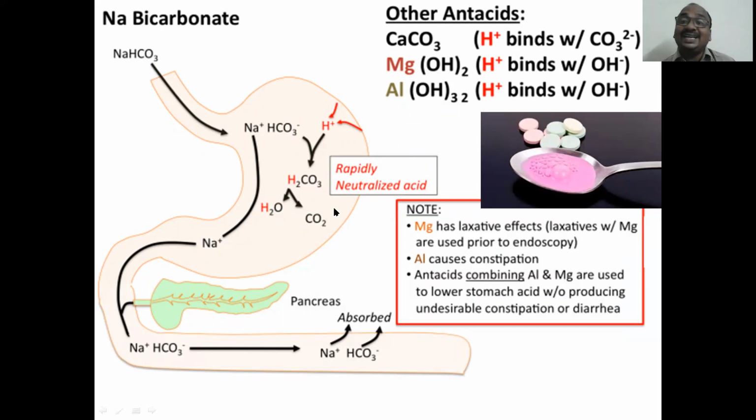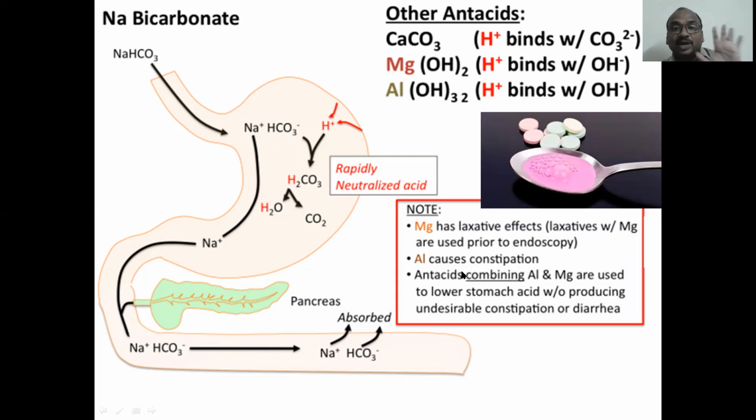See this diagram. You have to enjoy the reading. This is antacid. How do the antacids work? Whenever you are taking sodium bicarbonate, this is an antacid. Here H is released, acidity. This combines, so H2CO3 is again converted into H2O, water. Neutralization, water is formed, carbon dioxide is formed. See here, this is very, very important. Calcium carbonate, H binds with CO3, acid molecule. Mg(OH)2, magnesium hydroxide, H binds with OH here. Okay, if you are taking aluminum hydroxide, H binds with OH.